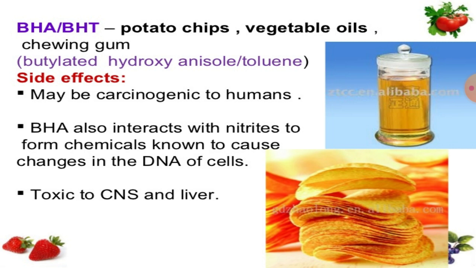These preservatives are added to potato chips, vegetable oils, and chewing gums. Side effects are: it may be carcinogenic to humans, and butylated hydroxyanisole also interacts with nitrites to form chemicals known to cause changes in the DNA of cells, and it is toxic to the CNS and liver, that is the central nervous system and your liver.